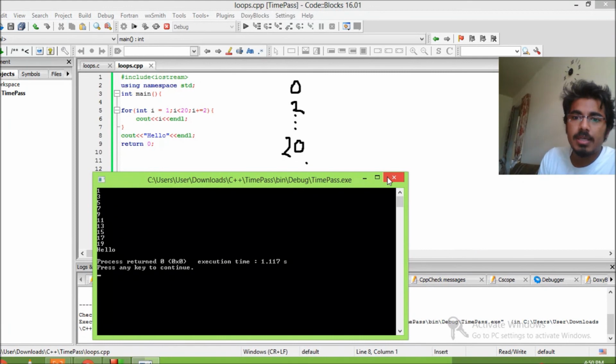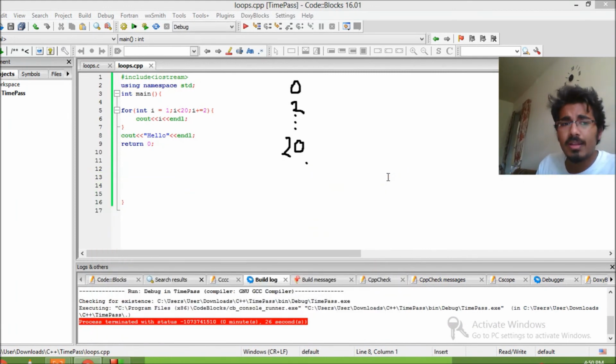So this example clears up how for loops work, and this is all you need to know about for loops. If you know this, you're done. You are pretty strong with for loops. Now I'd recommend you go and practice. And if you want me to give you some code to practice, feel free to comment down so I can give you some code to work on.